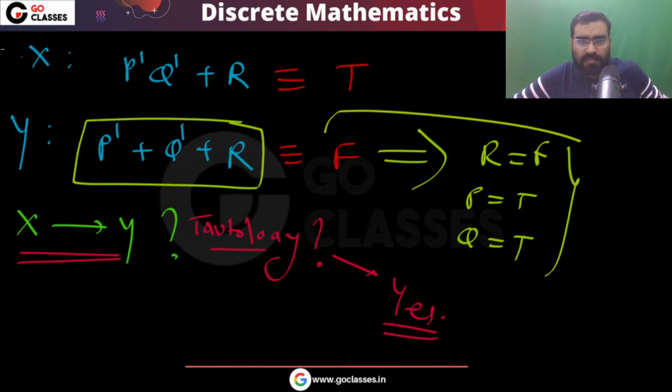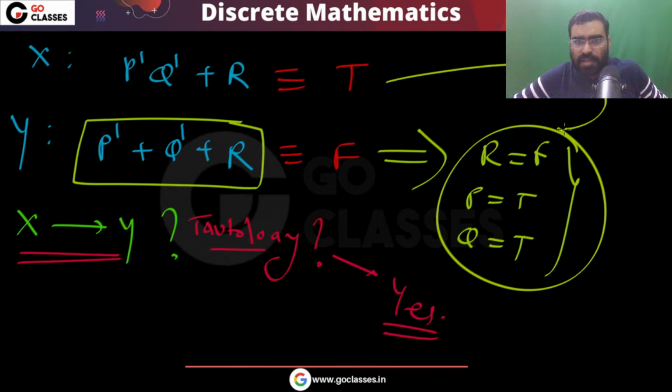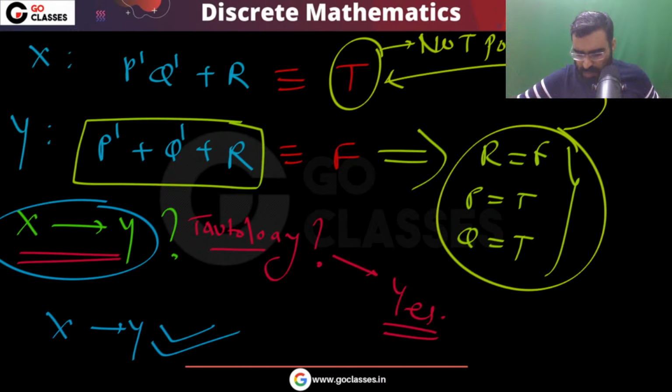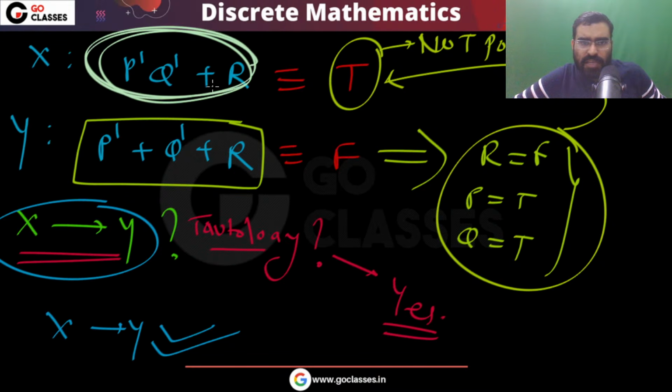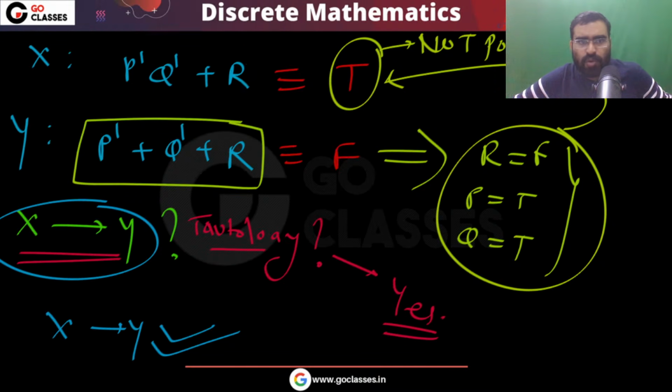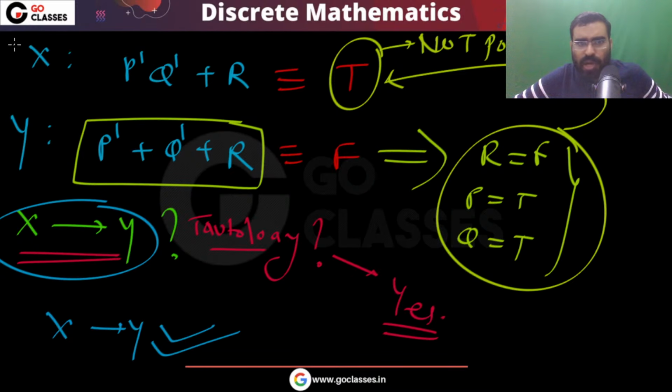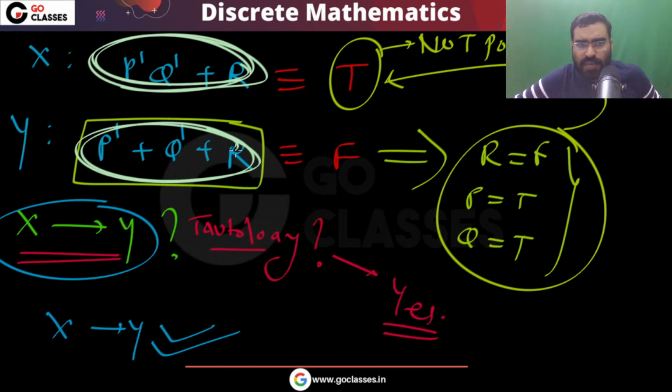After this, it is not possible. This true, not possible. So definitely this X implies Y is a tautology. So X will imply Y. There is no problem, there is no doubt. Is this understood by everyone, what I am saying? Very simple. I want to see, if X is true, can I say Y will be true? If I make it true, can I guarantee that Y will be true? So what I am doing, I want to make this true, and I want to make this false.